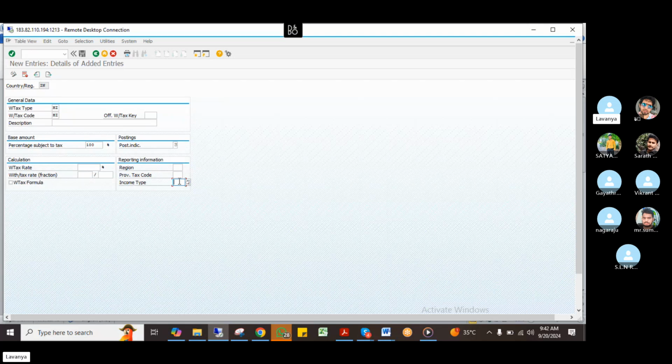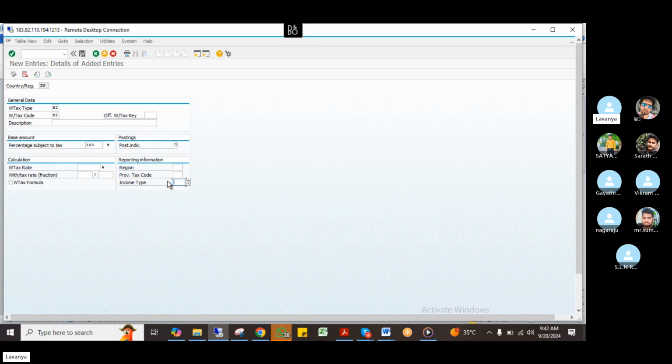Okay, when I'm paying any person, I have to deduct some portion, right? So is this amount income to the department or expenses to the department? Income only, right? So here I have to mention the particular income type to the income tax department: income from contract services, from salaries, from capital gain. I have to mention this income type in the SAP system, because these options will be used while filing the challans.